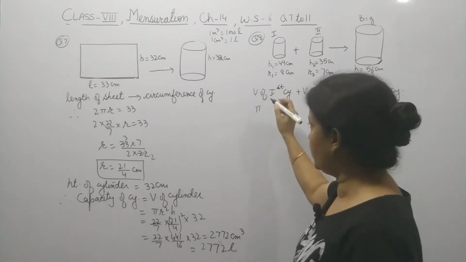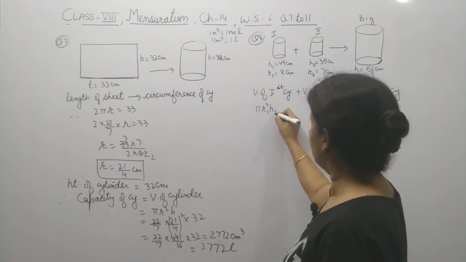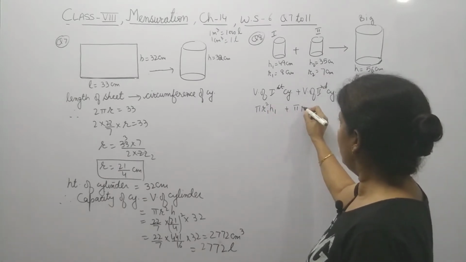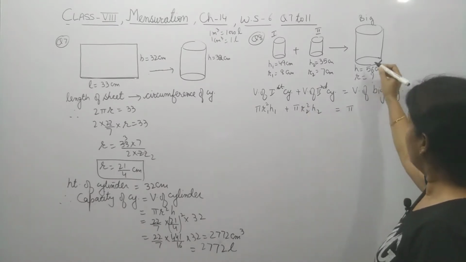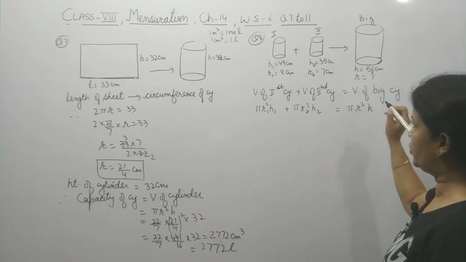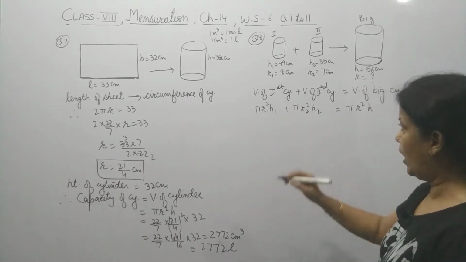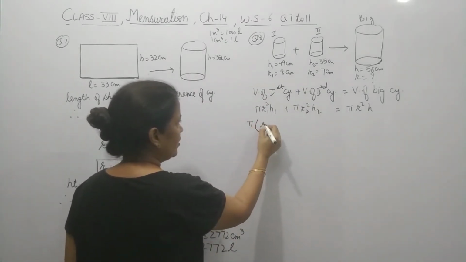I have represented it with pi R1 square H1 plus pi R2 square H2 equal pi, take this thing as R square H. Now take pi common from both the sides.